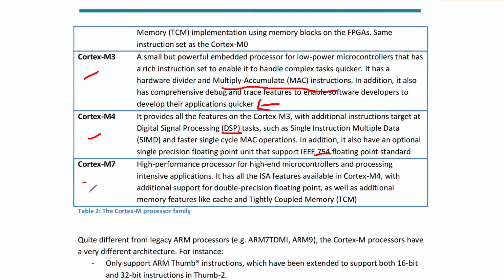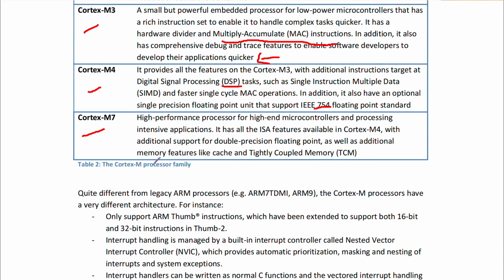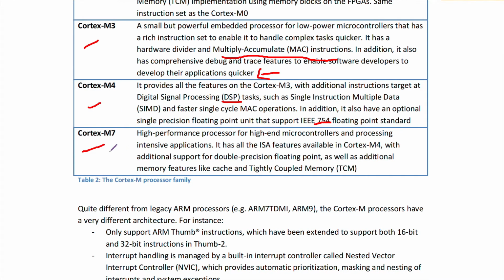Then talking about Cortex M7, it is the highest performance processor for high-end microcontrollers and processing intensive applications in the Cortex-M family. It has all the features available in Cortex-M4 with additional support for double precision floating point as well as additional memory features like cache memory and tightly coupled memory. You see, this is the highest performance processor available in the Cortex-M family. It is right at the top end.